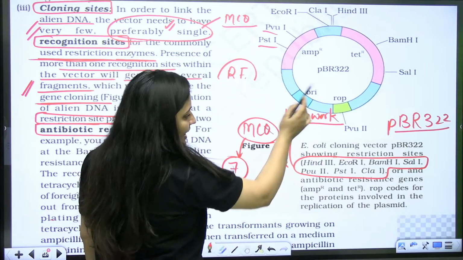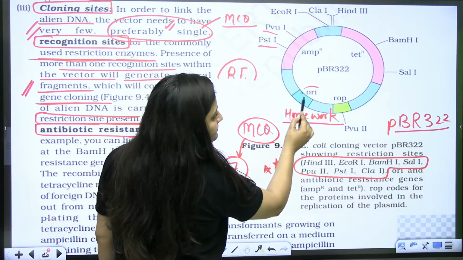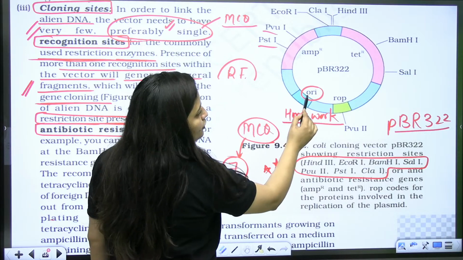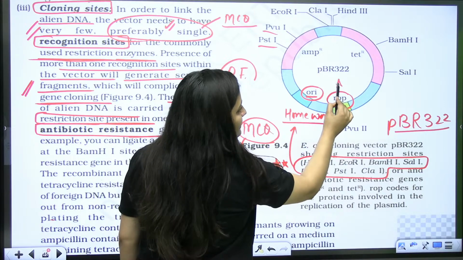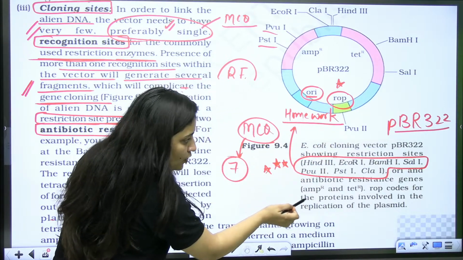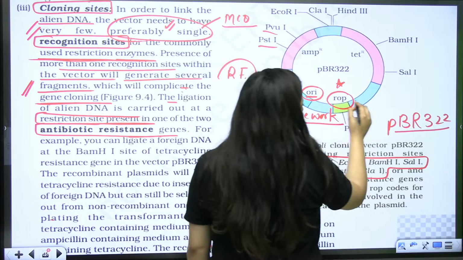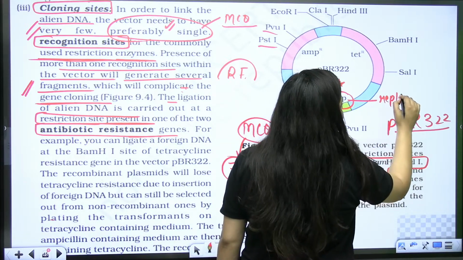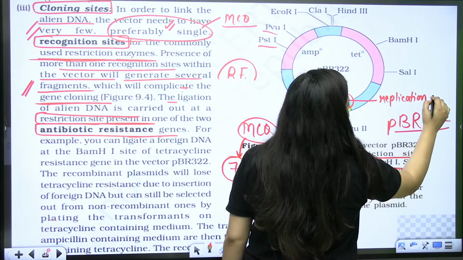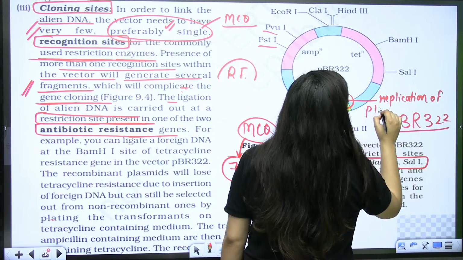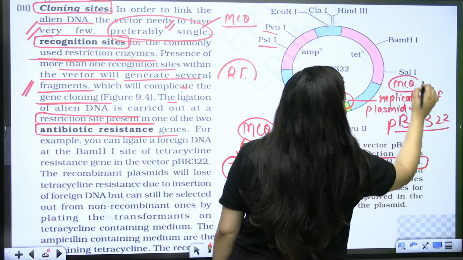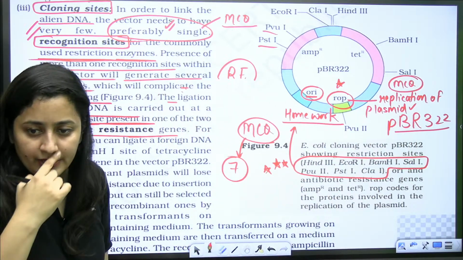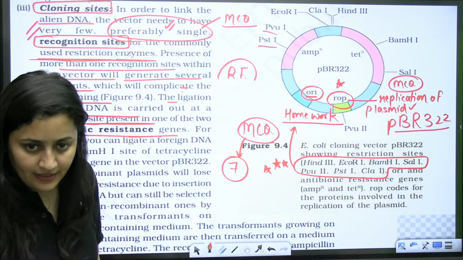So this is what they have. Then here in pBR322, you have the origin of replication, and then you have ROP. ROP codes for the proteins involved in the replication of the plasmid, and this is also what you need to know. It is a previous year question. Are you getting it?